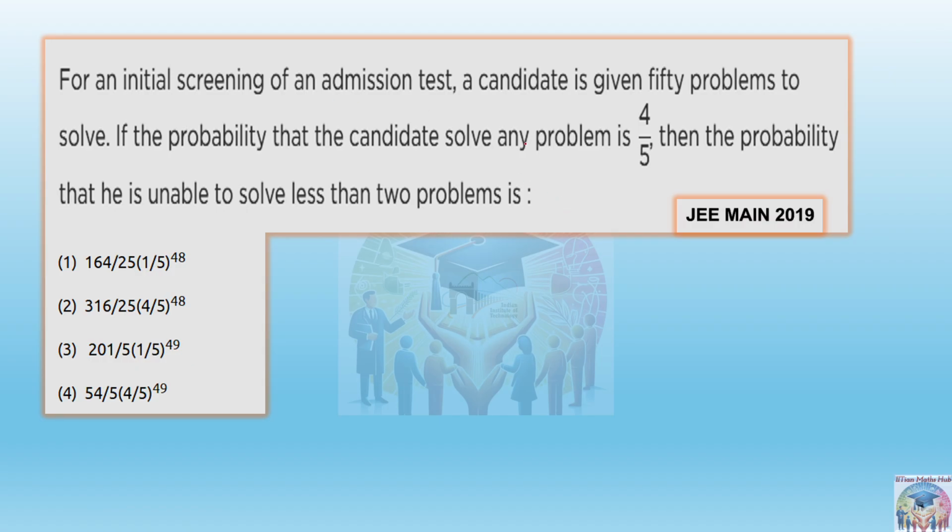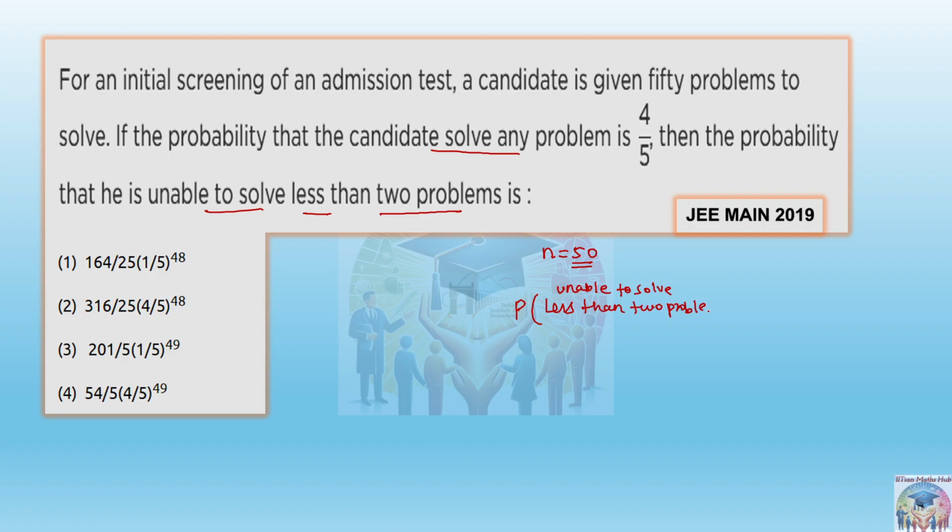So this is also a way to identify whether binomial distribution or the binomial probability theorem will be used or not. It is saying a candidate is given 50 problems to solve, so definitely n will be 50. If the probability that the candidate solves any problem is 4 by 5, then the probability that he is unable to solve less than 2 problems. What is our requirement? Probability of being unable to solve less than 2 problems.